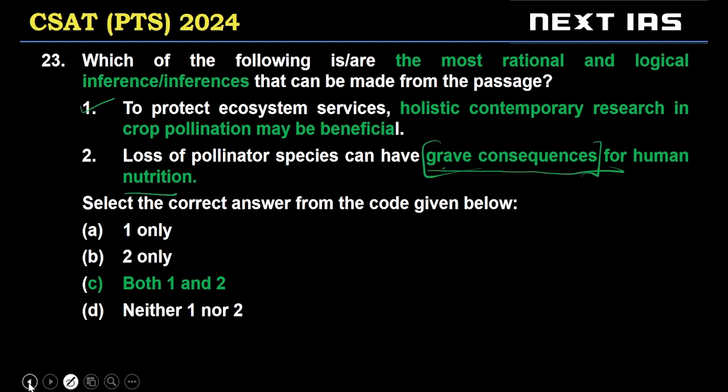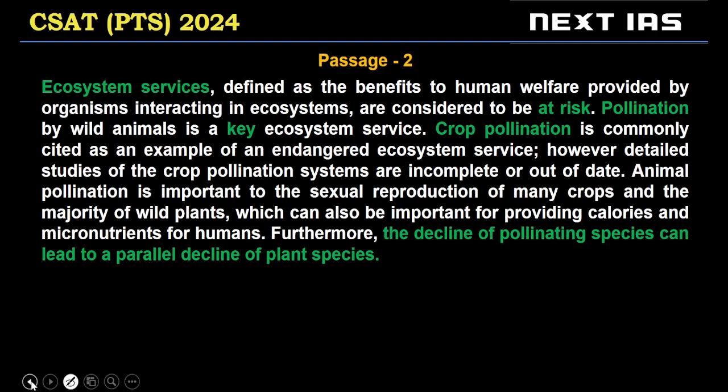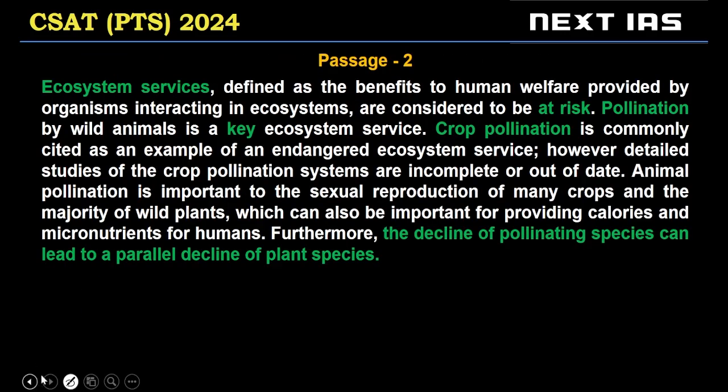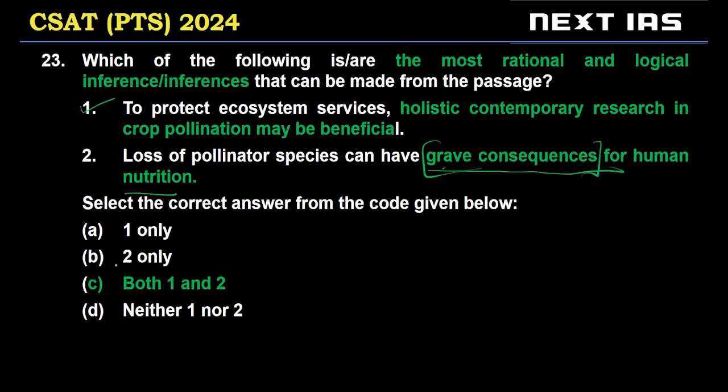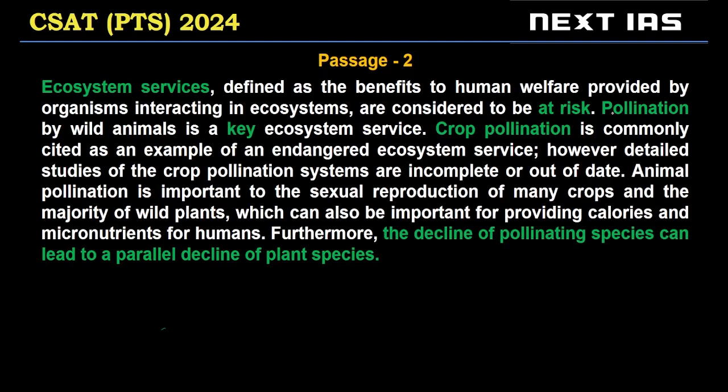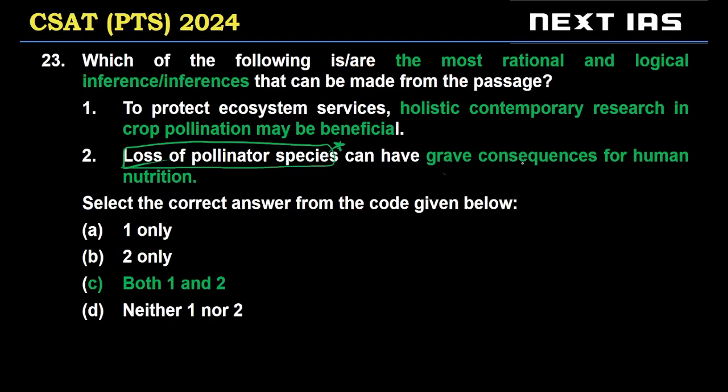We don't know if the consequences are grave or not for human nutrition, right? So let me clarify this, we'll break this down in stages. Loss of pollinator species, let's first check for this. Pollination is a key ecosystem service, so loss of pollination can have consequences for human nutrition.